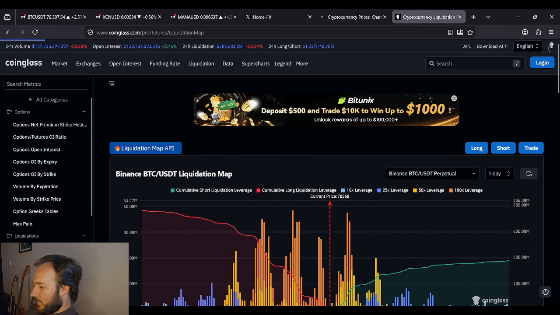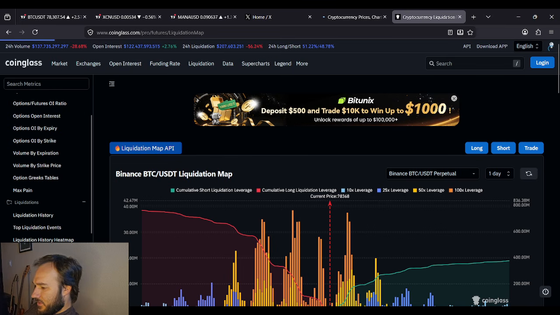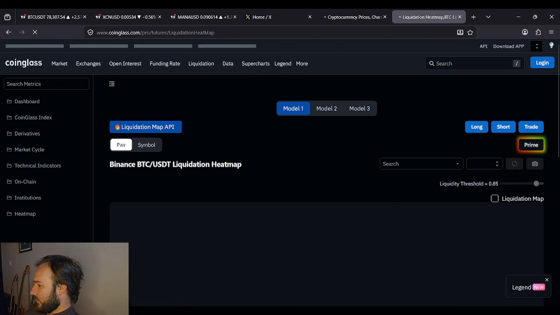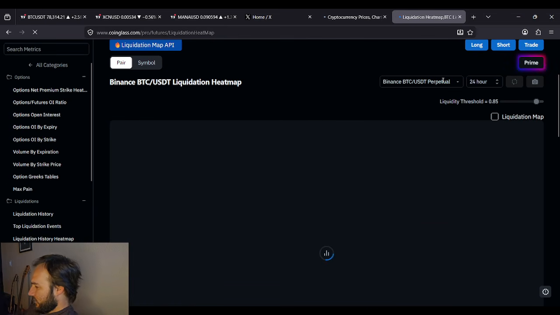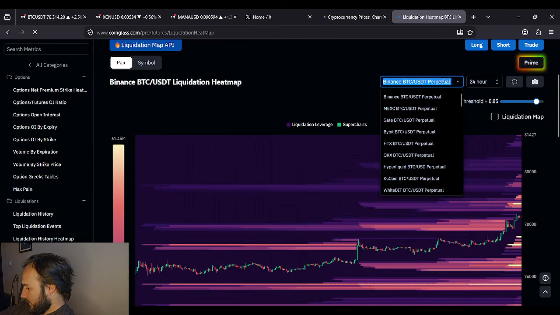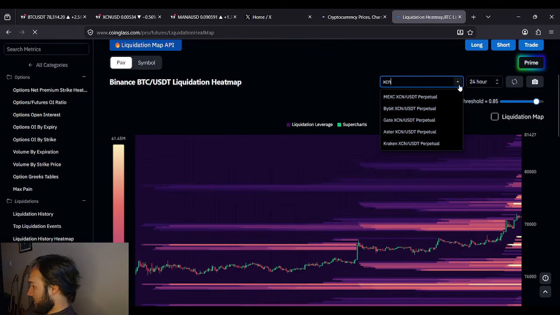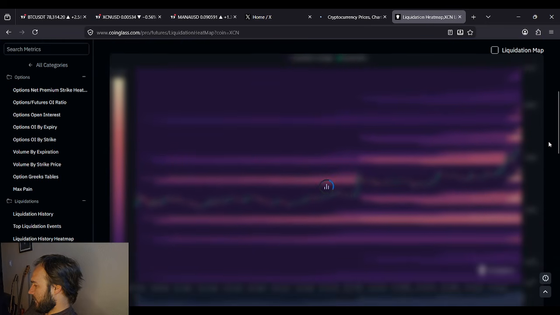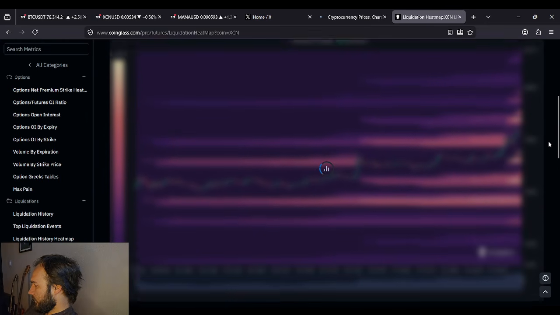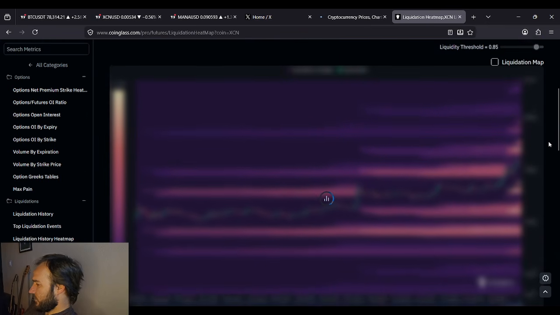Heat map. No, not history. Hyperliquid liquidation heat map. This one. There we go. Let's just see what we can come up with here. XCN, OnyxCoin, MEXC. Bybit might have more. I forget which one. I think Bybit does have more volume whenever it comes to OnyxCoin.